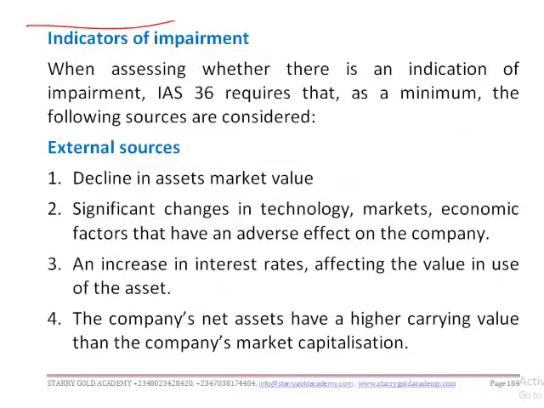Okay, so what are the indicators of impairment? Now we have two types of indicators of impairment: the external indicators and the internal indicators. So what are the external indicators we have?